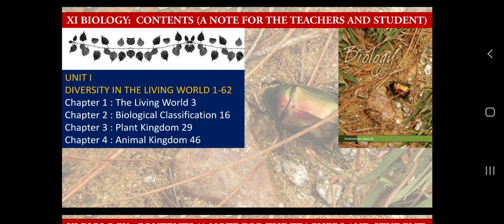So what I suggest is, if you want to choose between commerce stream and science stream and you are confused, please go to the NCERT website, download physics and chemistry and biology and maths and any other book which you want to study, then have a look at the contents. This is the simplest way. If you want to download the English book, you have to study English, whether you are taking commerce or science in my school. But if you are not taking science, then you need not study physics and chemistry.